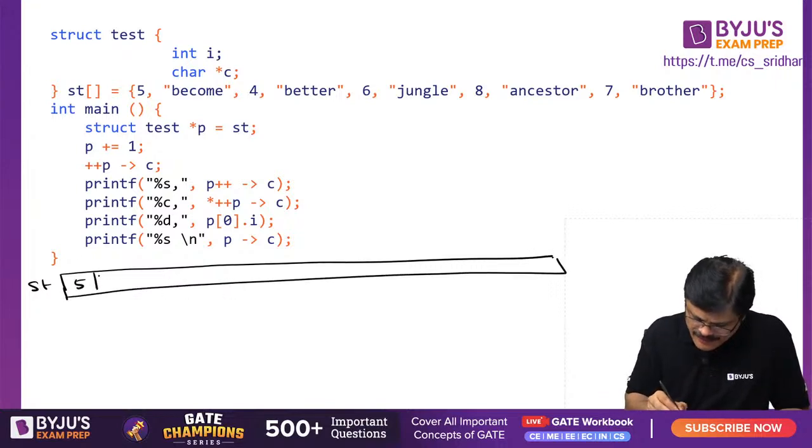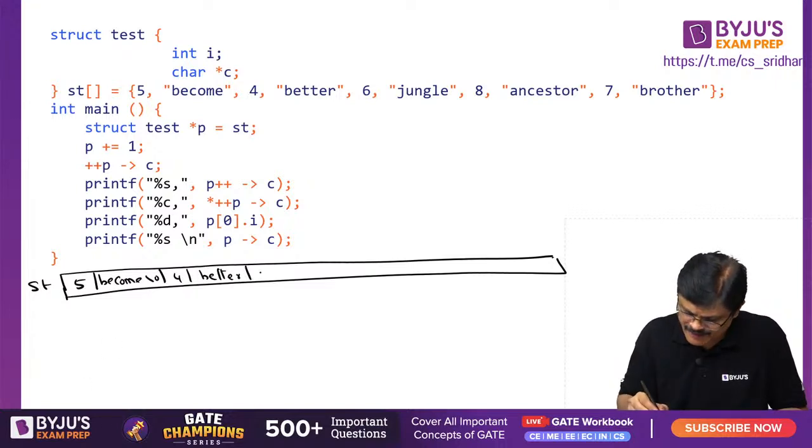This is 5 and this is become, \0, 4, better, of course \0 you assume, I am not writing it every time, 6, jungle, 8, ancestors, \0, 7, brother.